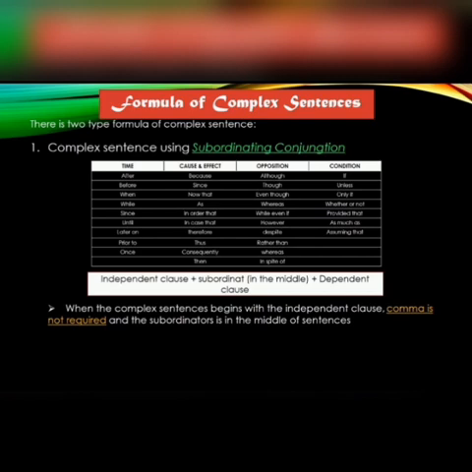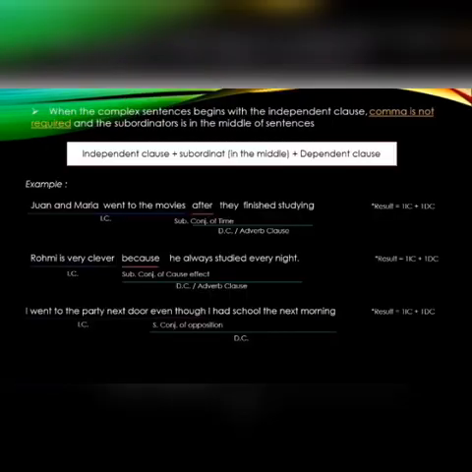When the complex sentence begins with the independent clause, a comma is not required, and the subordinator is in the middle of the sentence: independent clause plus subordinator plus dependent clause.